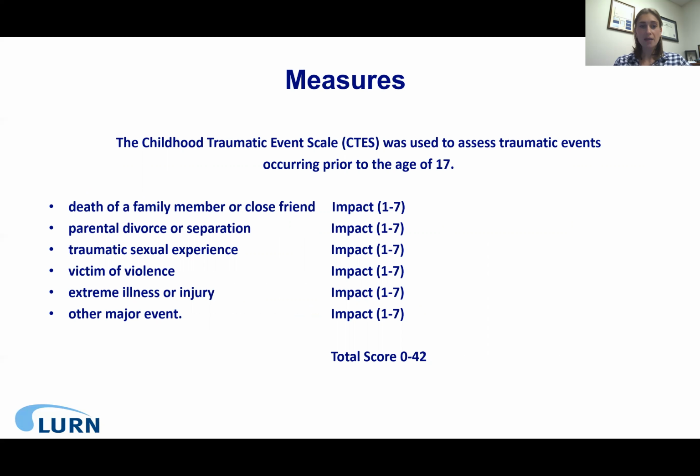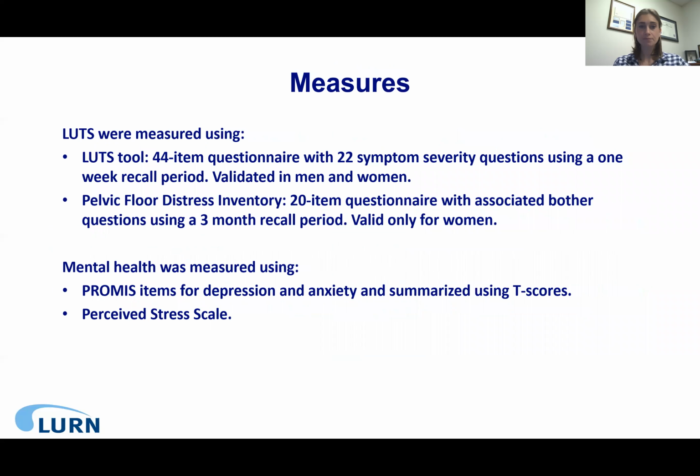You can see the domains listed there on the left. For each event endorsed, participants were asked to rate the effect of the trauma on their lives on a scale from 1 to 7. The scale was then summed among those experiencing at least one event to form the Childhood Trauma Event Impact Score. Higher scores indicate a greater number and impact from trauma.